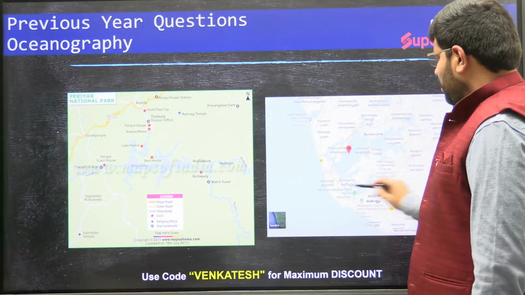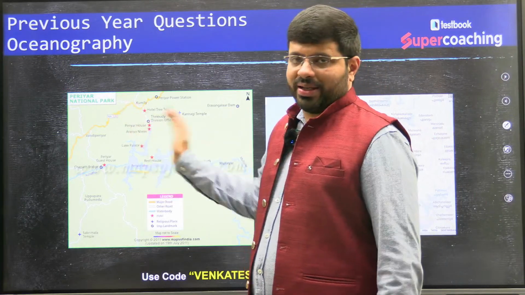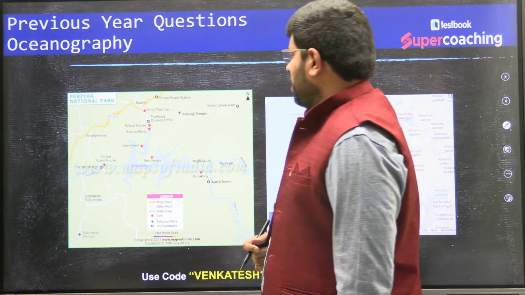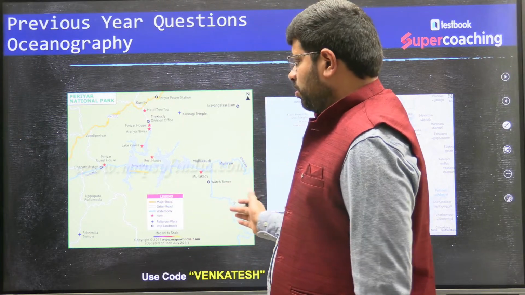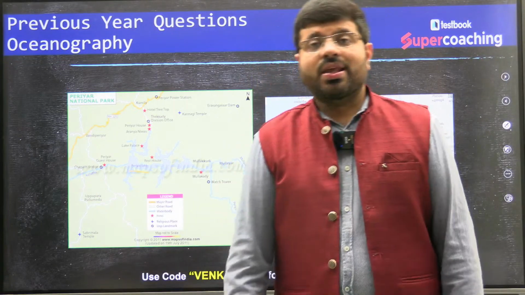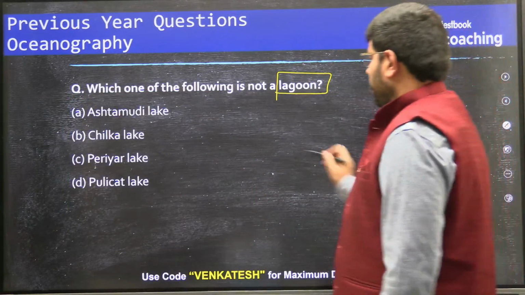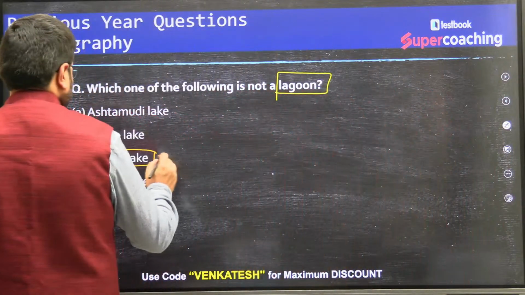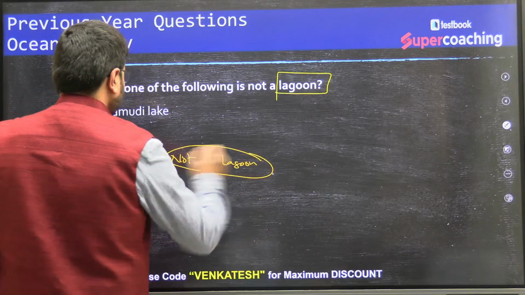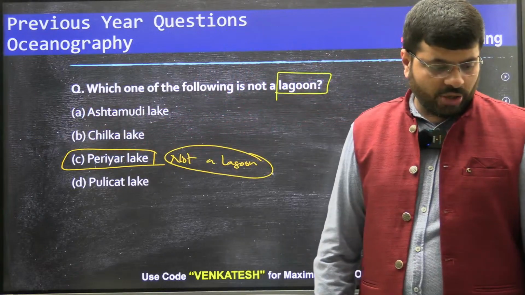Ashtamudi Lake is also a lagoon, whereas the Periyar Lake is deep inside the Periyar National Park in Kerala, and it is around Kerala, isn't it? Right? So it is deep inside, and you will find that it is a bit more far away from the ocean. So definitely it is not a lagoon. So the correct answer is Periyar Lake. This is not a lagoon. Right? So let's move forward to the next question. I hope you all are following this.